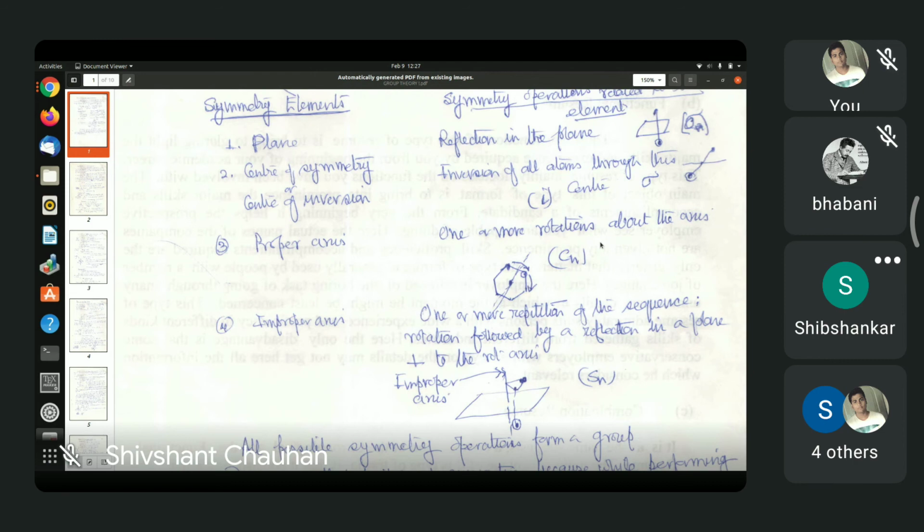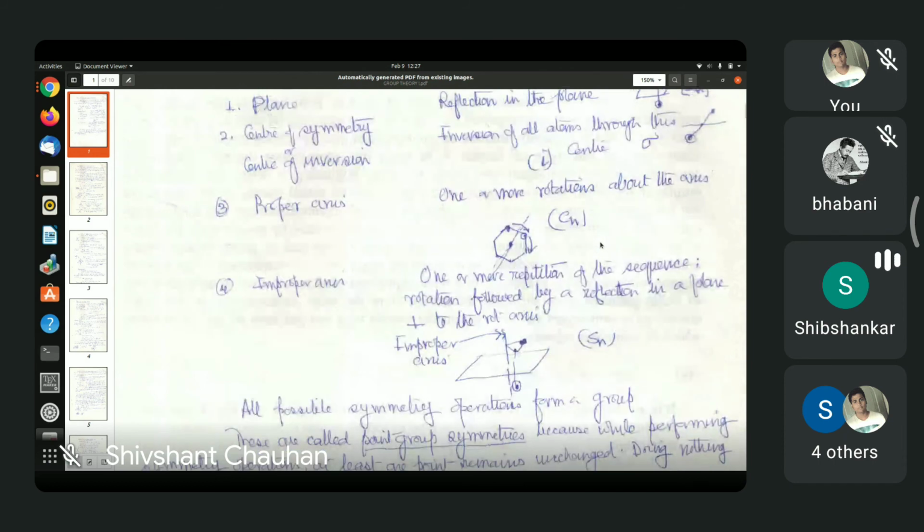Yes, we are trying to understand it geometrically first. So geometrically, you take the molecule, rotate it, or reflect it in the plane, or invert all the atoms about the center, and you get a new configuration of the molecule. Next comes how you can mathematically represent it.